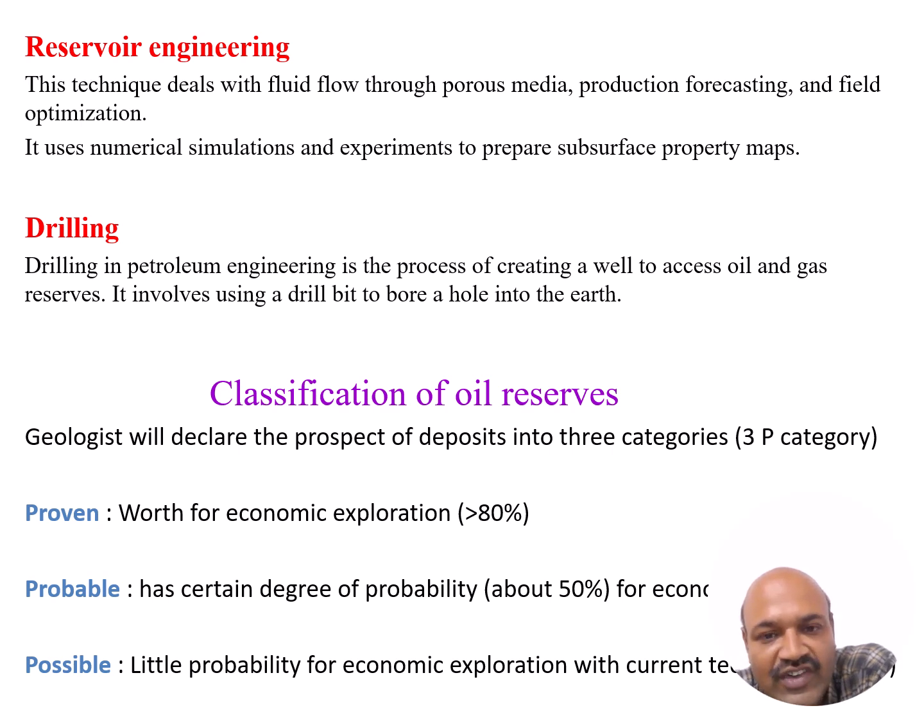The last topic we are going to see in this lecture is the classification of oil reserves. Geologists declare the prospect of deposits in three categories, mainly called the 3P category: proven, probable, and possible. Proven means it is worth economic exploration, that is above 80%. Probable means it has a certain degree of probability, about 50%. And possible means it has little probability of economic exploration. These are the classifications of oil reserves.